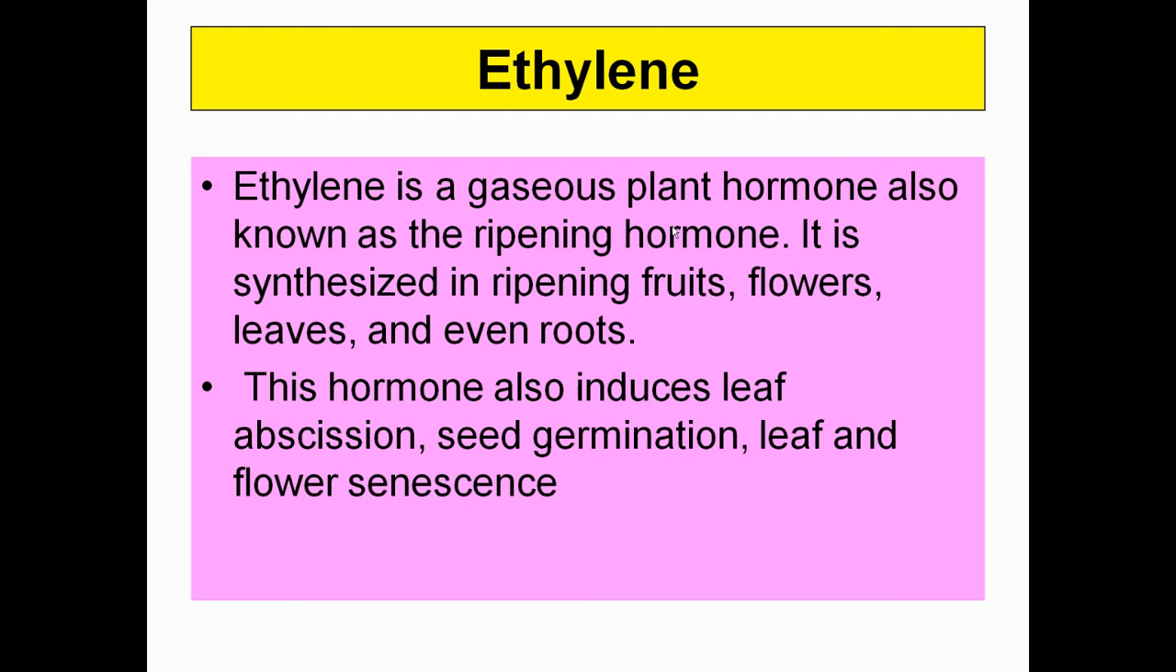The rest of the hormones are chemicals in diluted form, but ethylene is a gaseous hormone, and it leads to the ripening of fruit. Whenever there is secretion of ethylene, the fruits are going to ripen very soon, and it also leads to the ripening of flowers, leaves, and even roots. This hormone also induces the detachment of leaves, seed germination, and leaf and flower senescence. Flower senescence, I have told you, is aging. Okay, and abscission means detachment of any leaf or fruit from the plant body.